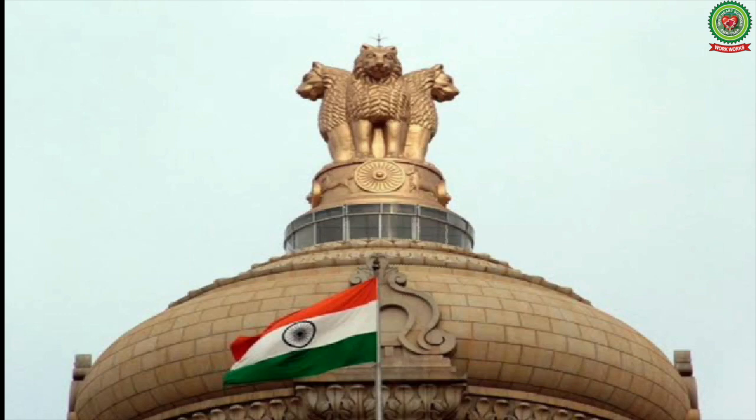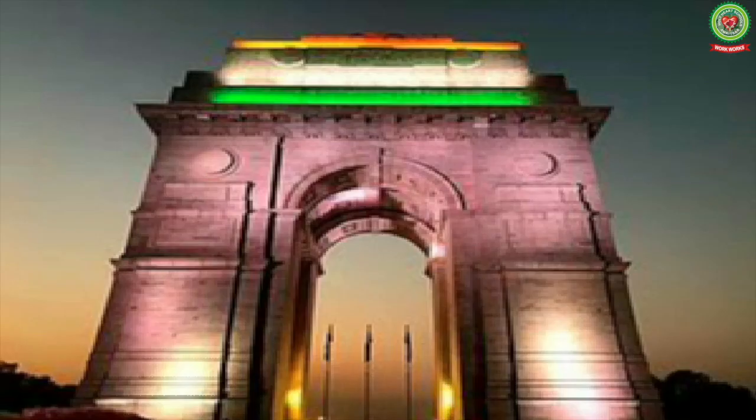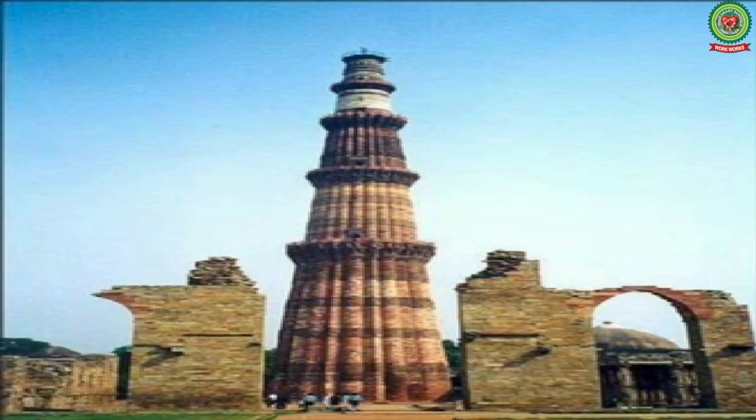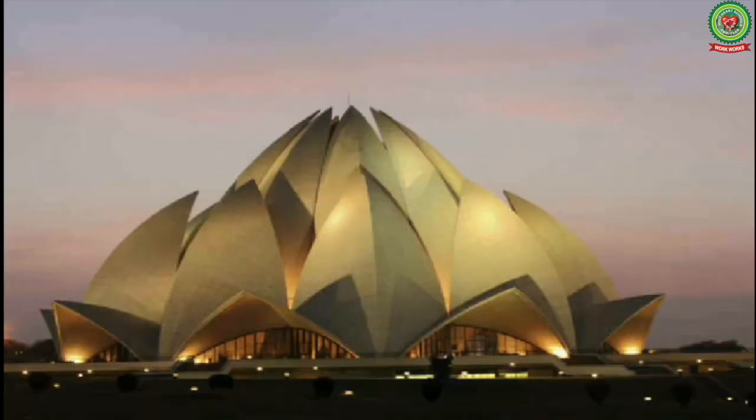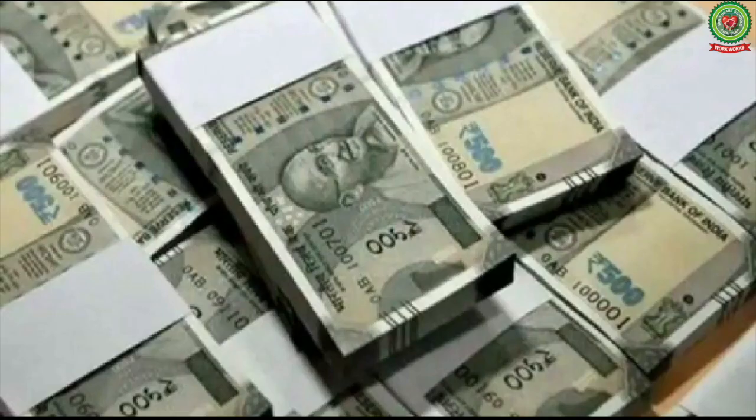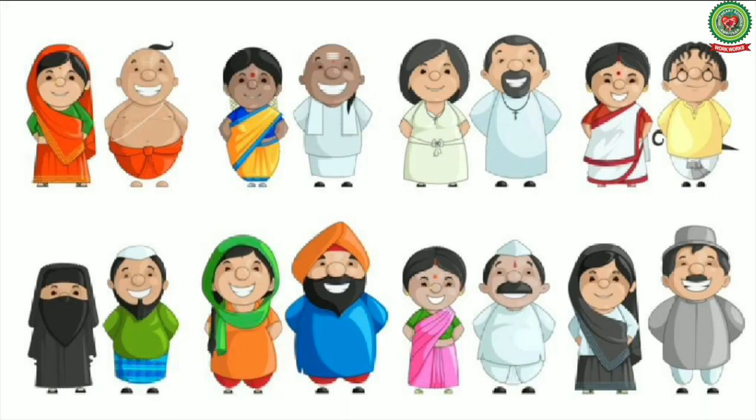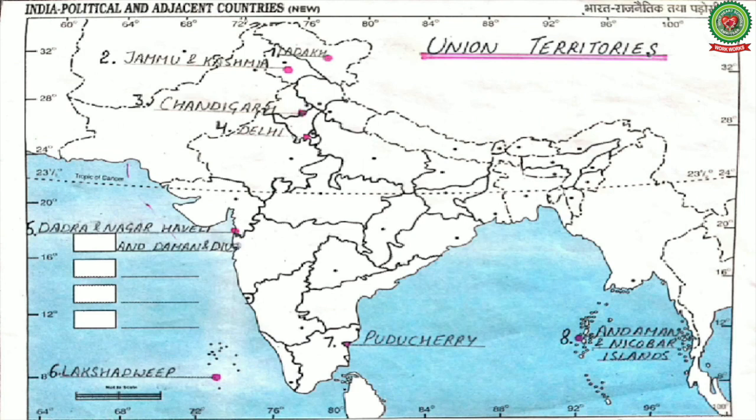Delhi is famous for its tourist attractions like India Gate, Qutub Minar, Lotus Temple, etc. And Delhi is the second wealthiest city in India. It is also known as Mini India because of the many religions and cultures that prevail in the area with peace and harmony.